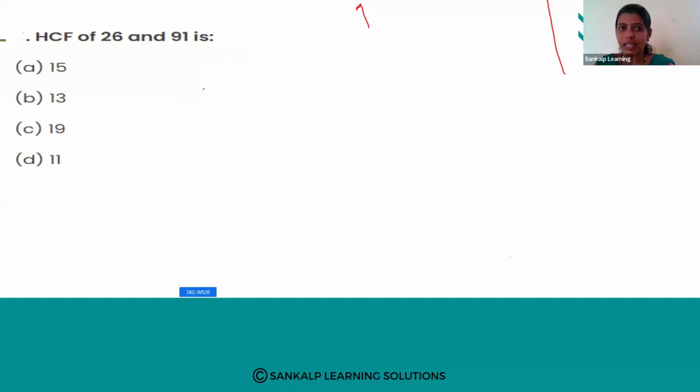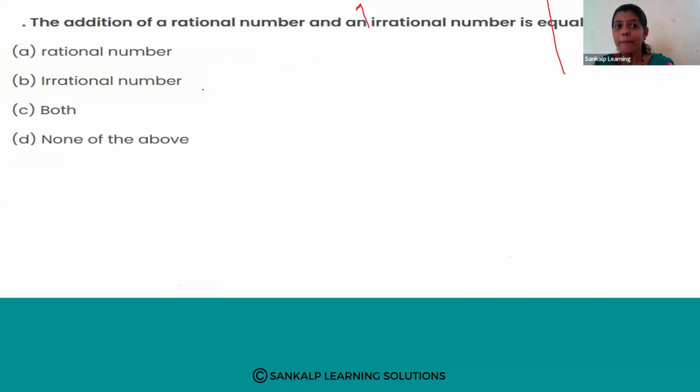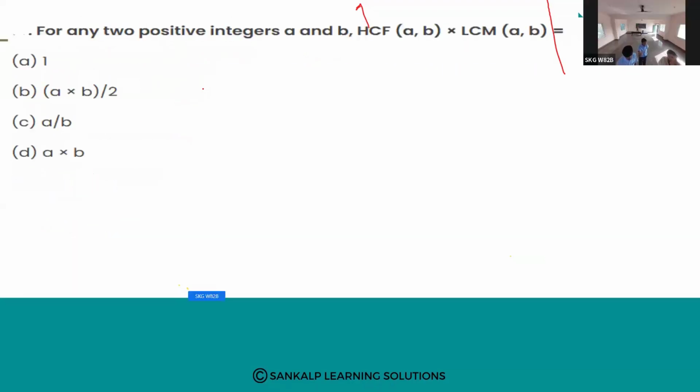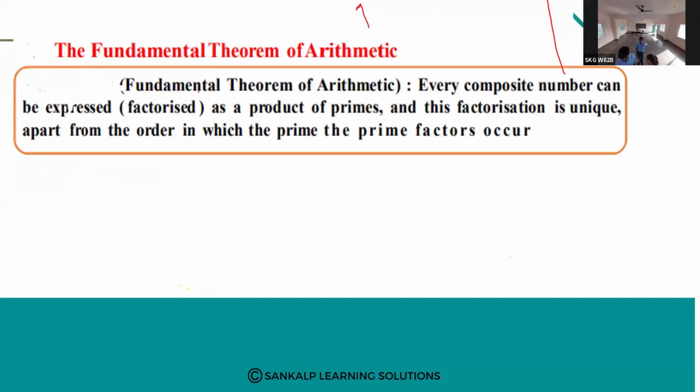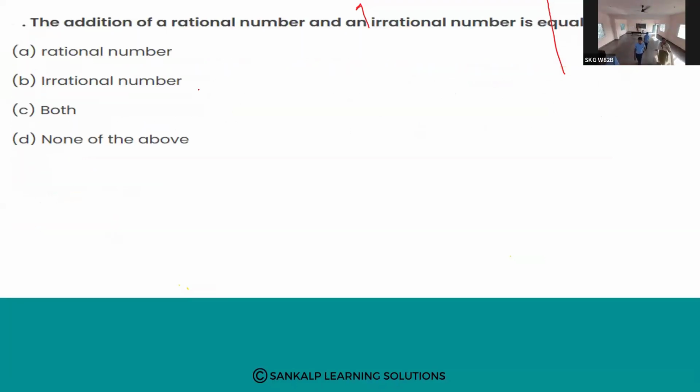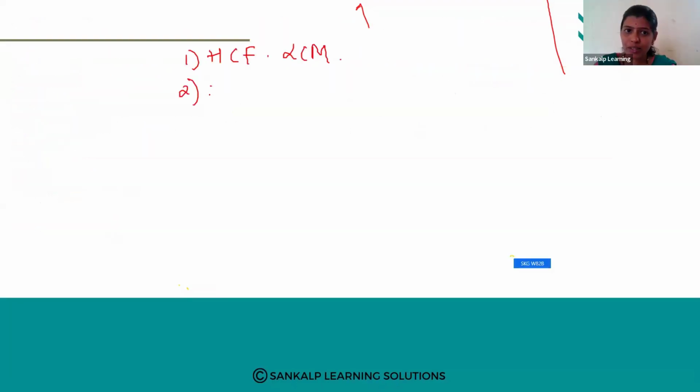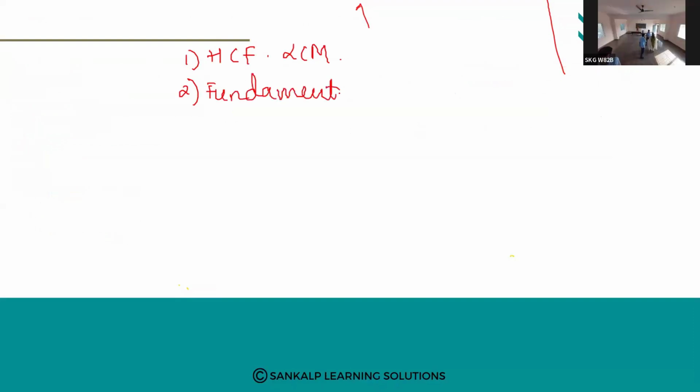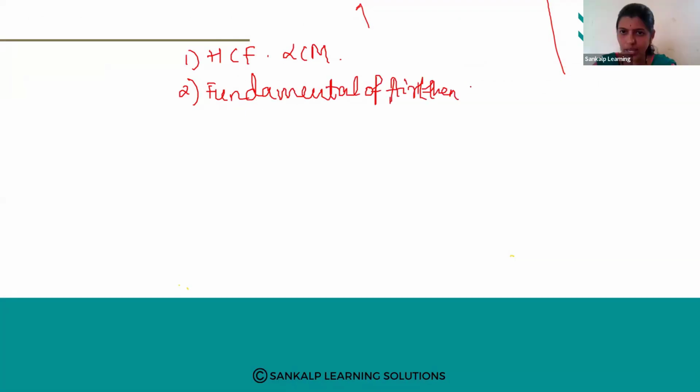Which theorem is it? Fundamental theorem of arithmetic. This is also very important. Fundamental theorem of arithmetic.